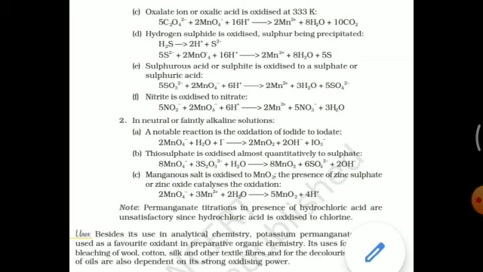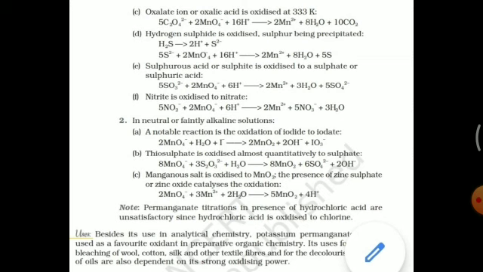So here oxalate is C2O4 2 minus, that is COO minus COO minus. The oxalate ion is oxidized by acidified potassium permanganate to carbon dioxide. So the equation is C2O4 2 minus plus MnO4 minus plus H plus gives rise to Mn2 plus, H2O and CO2. You first write the skeletal equation, then you write the balancing.